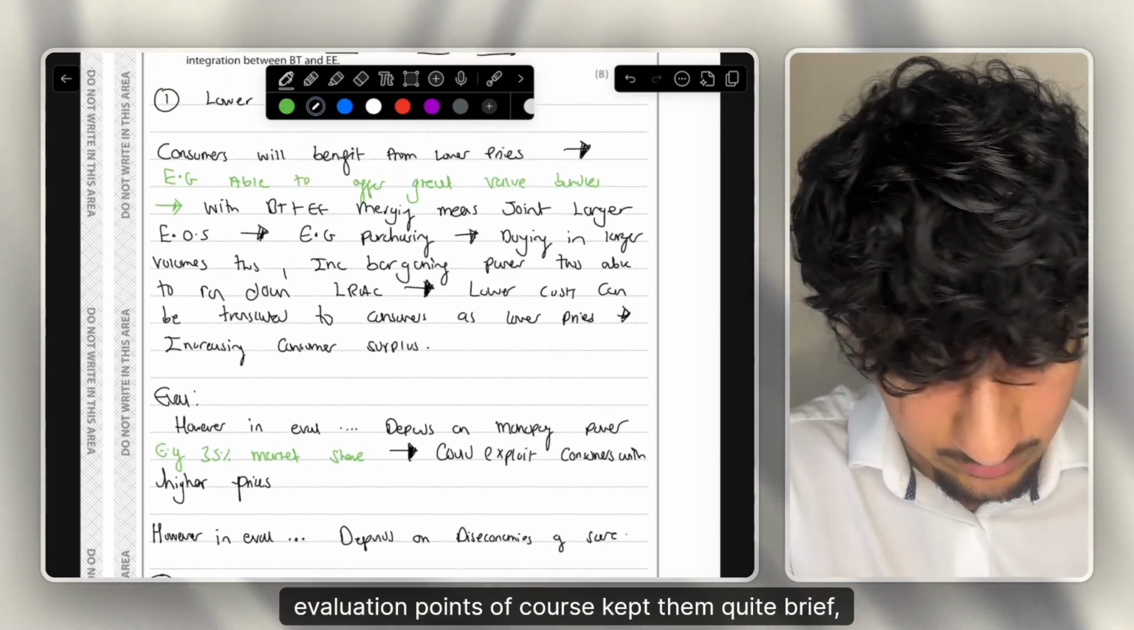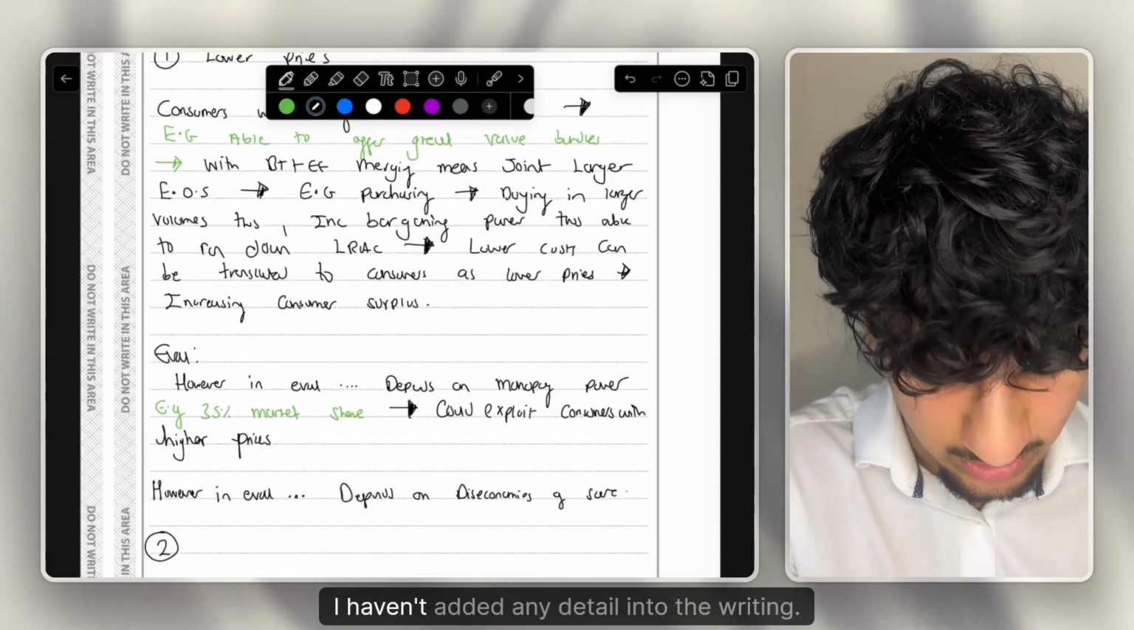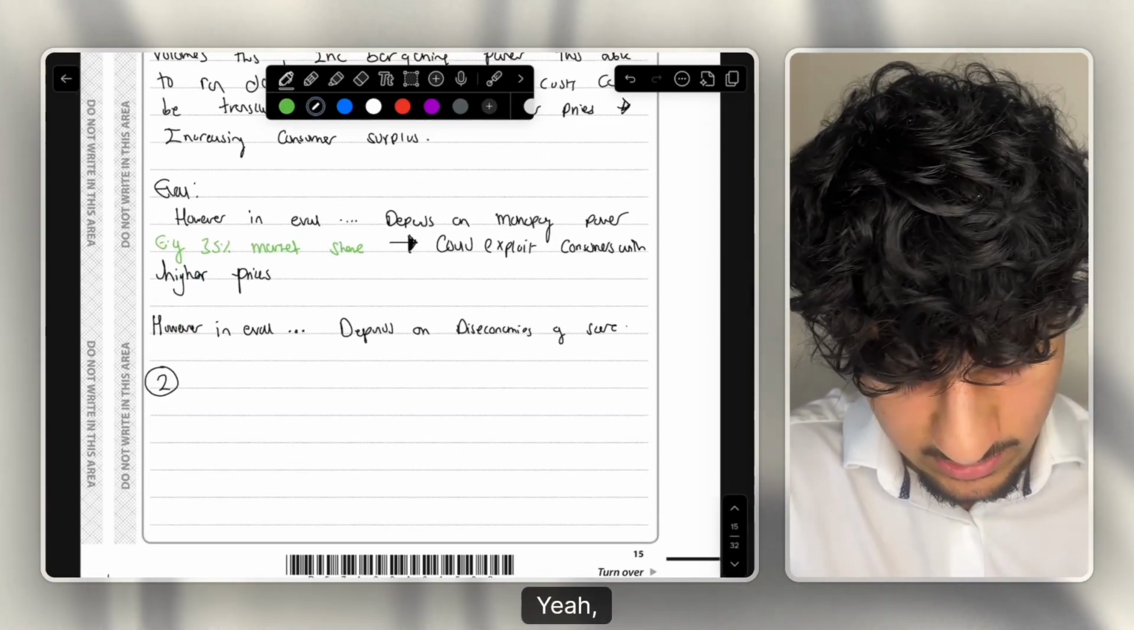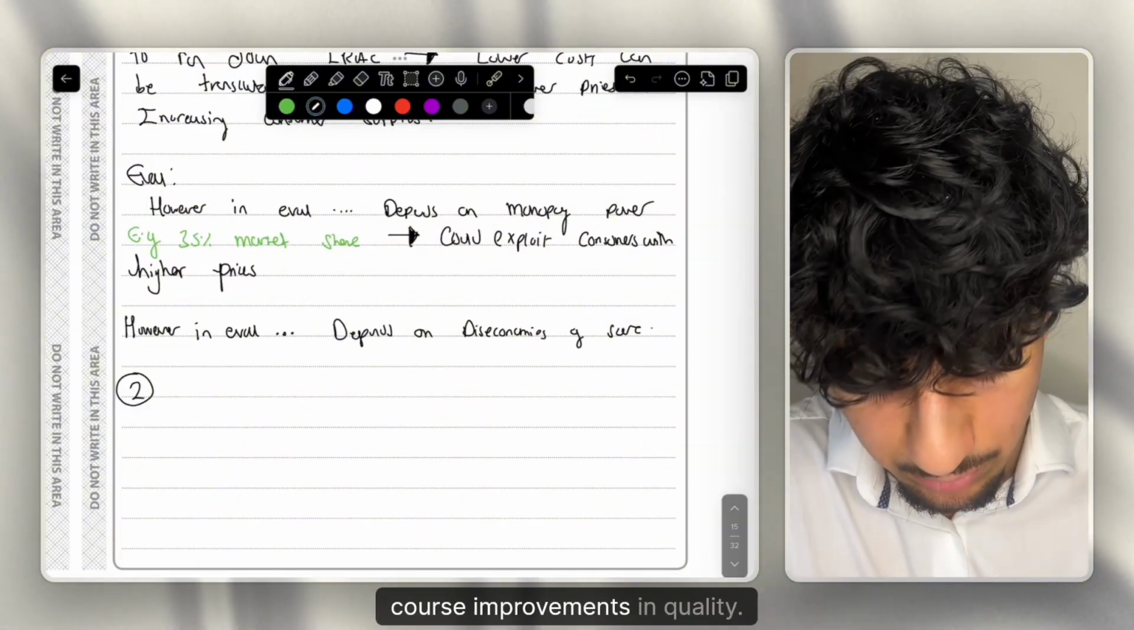Of course, I kept them quite brief. That is just the 2 points. I haven't added any detail into the writing. But yeah, now let's move on to the second point, which is of course improvements in quality.